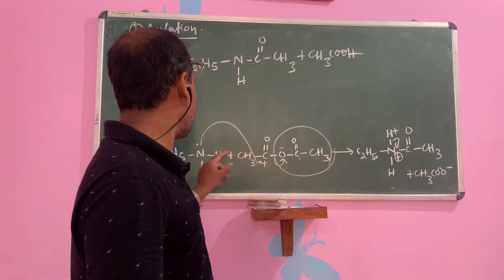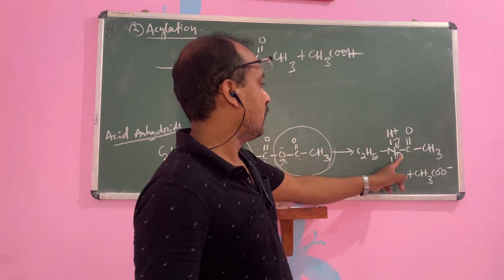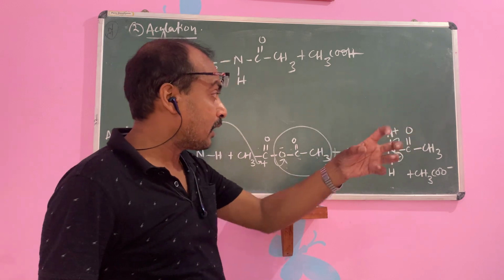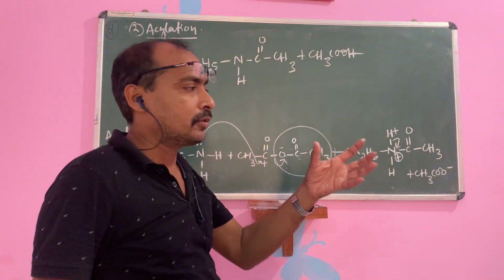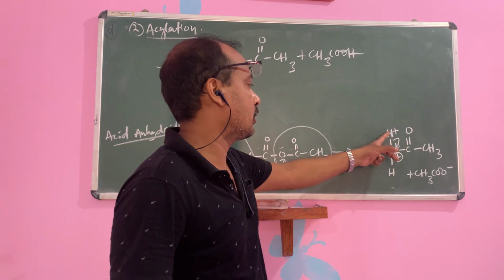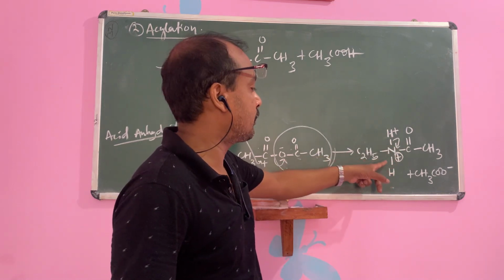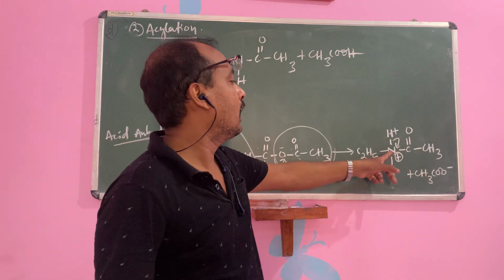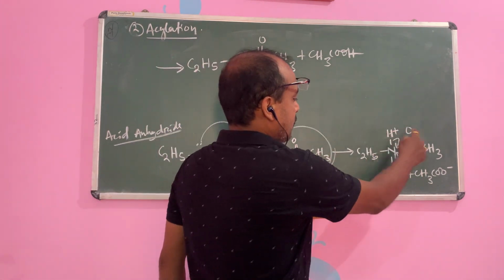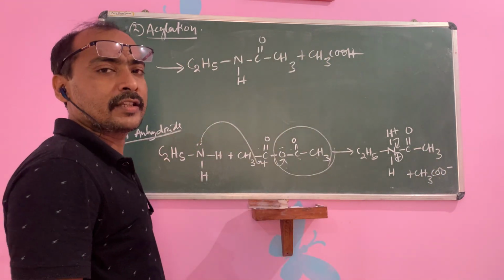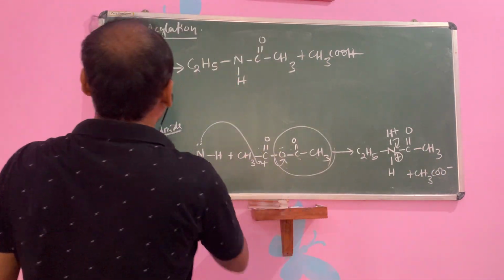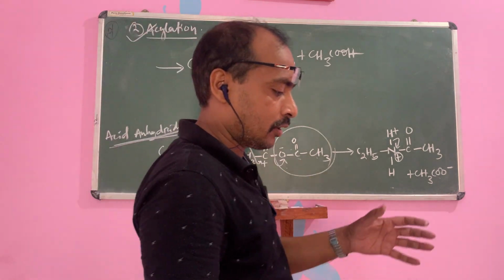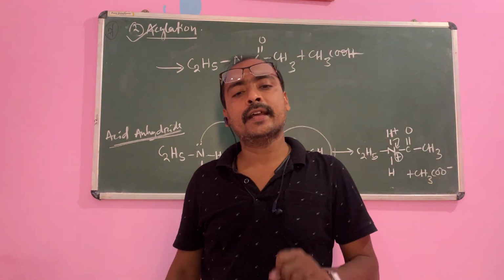So lone pair, C plus, then nitrogen will be positive. Then nitrogen, being the more electronegative element and positive, will accept the bond pair of the weak atom. This one is your weak atom, hydrogen. It can accept this bond or this one, not this CN bond, because the CN bond is stronger than the NH bond. Then it will form H plus and CH3COOH will be formed. This one is known as acid anhydride, and both processes are known as acylation, that is, with acid chloride and with acid anhydride.